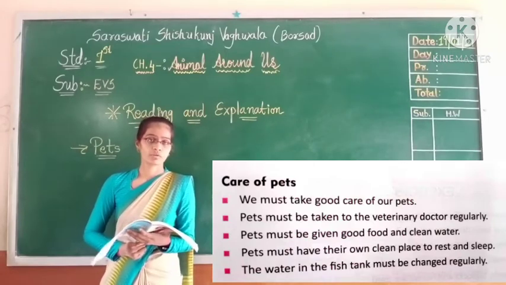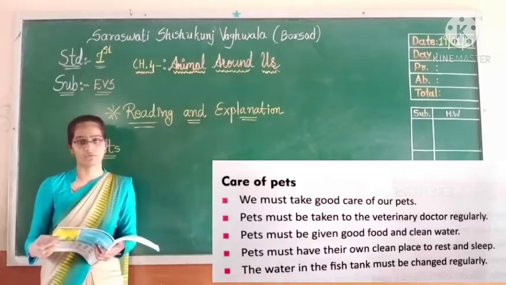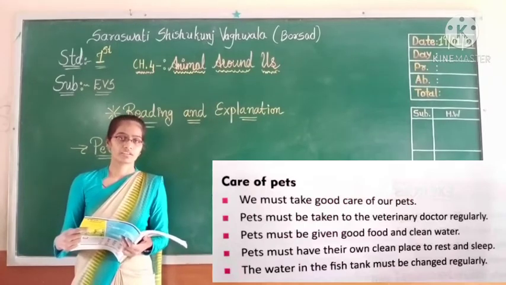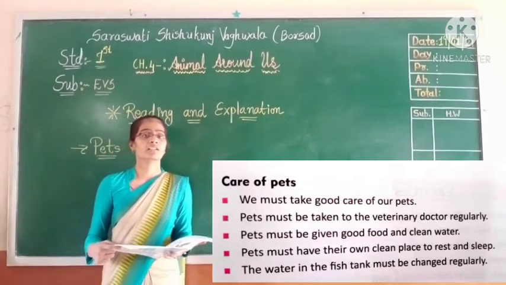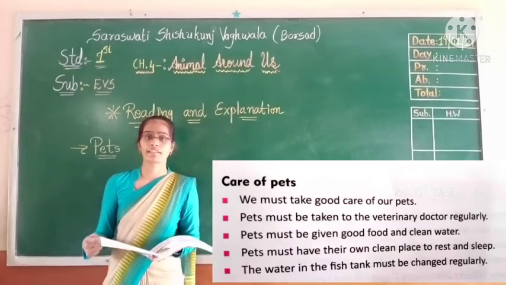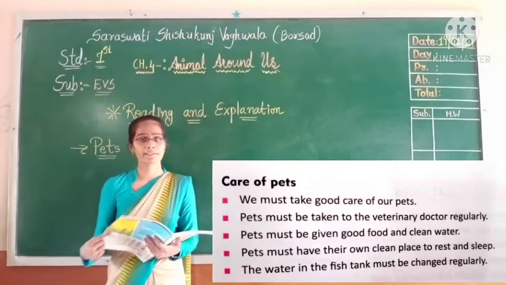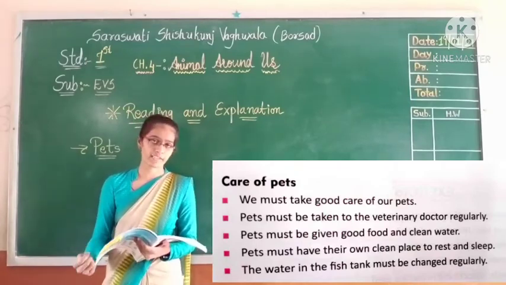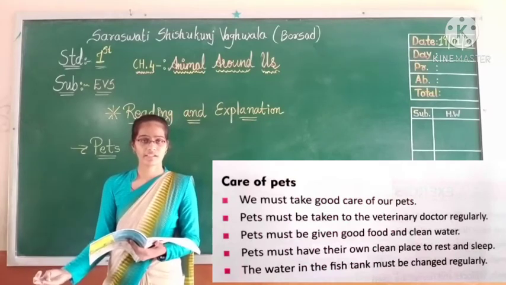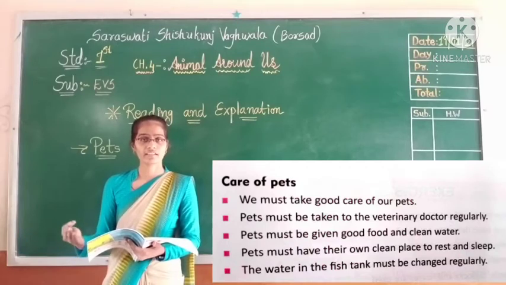So what did we learn today? Today we learned about pets. Among pet animals, a dog is like a family member. Dogs are called man's best friend because a trained dog helps a blind person to walk safely, and dogs obey their master's advice and guard their house.